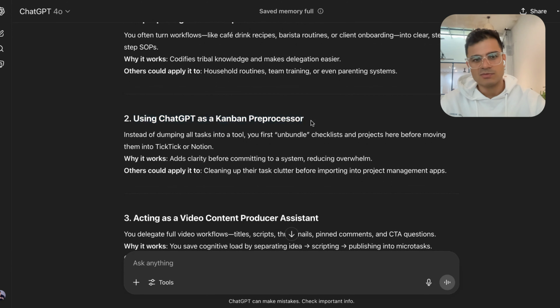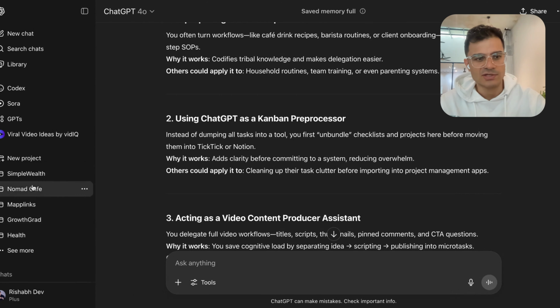Second, using ChatGPT as a Kanban preprocessor. It's a fancy term, but basically, instead of dumping all tasks into a tool, you first unbundle the checklists and projects here before moving them. So what I do is essentially I was tracking all my projects in Notion, ClickUp, and these project management softwares. But now all of those projects are actually just projects in my ChatGPT. I honestly have reduced using all of these project management tools.